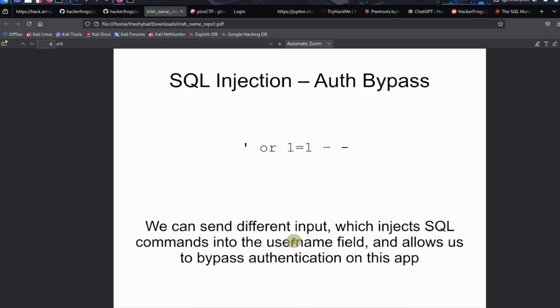So we can send different input, which injects SQL commands into the username field and allows us to bypass authentication on this app. The payload we're going to be using to bypass the authentication is going to look a bit like this. Right now, this might not look like anything to you, but we'll try to explain what this payload does and how it actually lets us authenticate to the application where SQL injection is present.